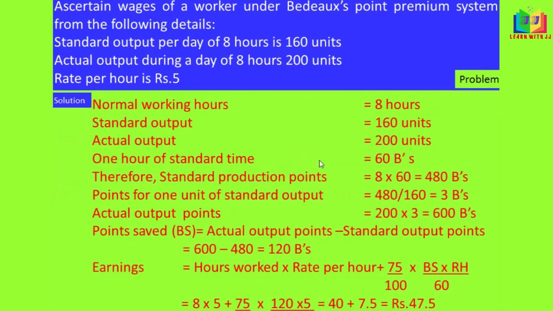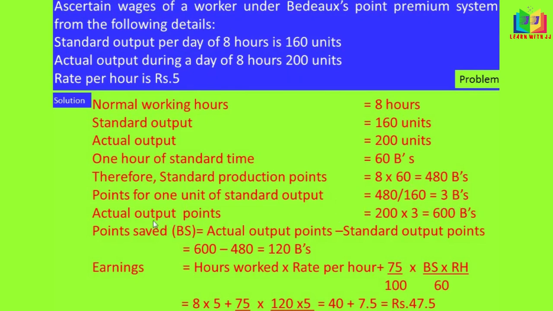So 1 hour of standard time equals 60 Bs because 1 minute is equal to 1 B. So 60 minutes equal 60 Bs. Now we have to find out the standard production points. So 8 hours is the working hours, so 8 into 60 gives 480 Bs. Now we have to calculate points for 1 unit of standard output. Here 480 Bs divided by the standard output of 160 gives 3 Bs. So for 1 unit the point is 3 Bs.